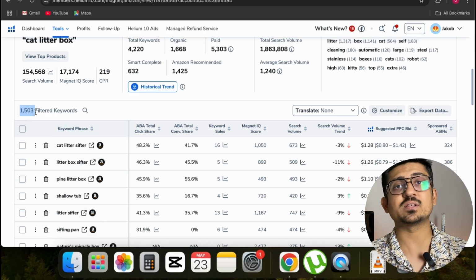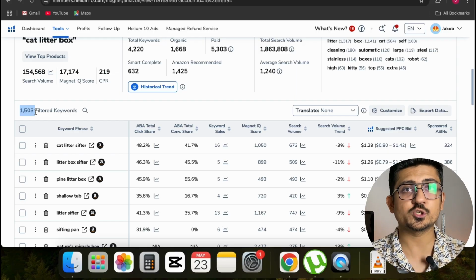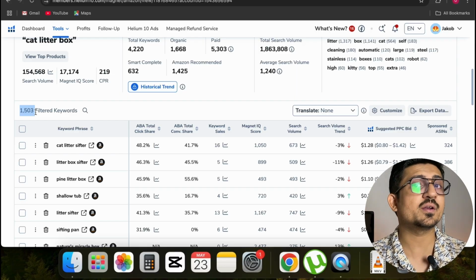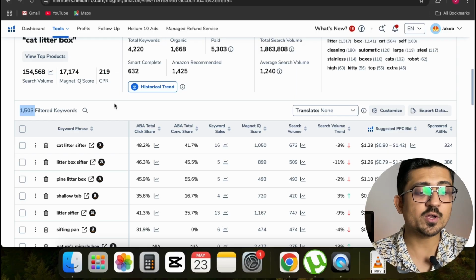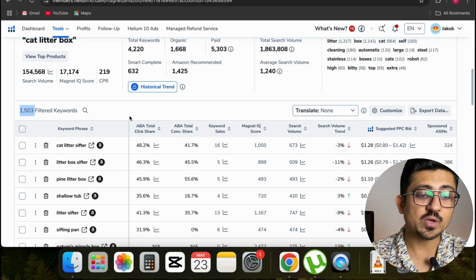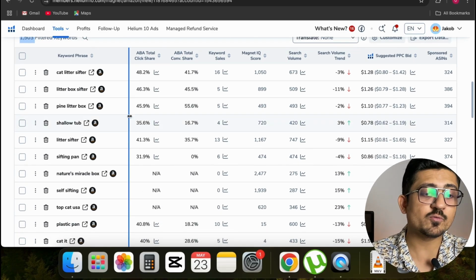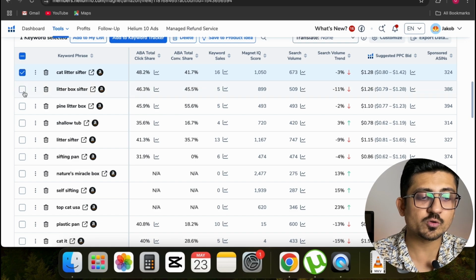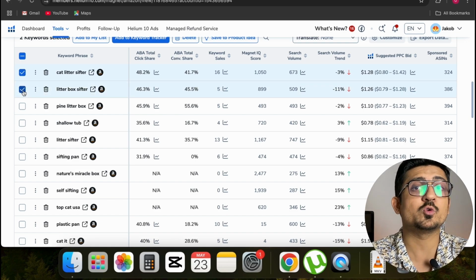So you have to keep putting some filters and keep narrowing down this search until you get 200 or maybe 300 golden keywords, right? So after getting all of those keywords and putting the filter, you have to go through this list manually, and then you have to select and deselect all of those keywords which you think are not relevant to your product, right?